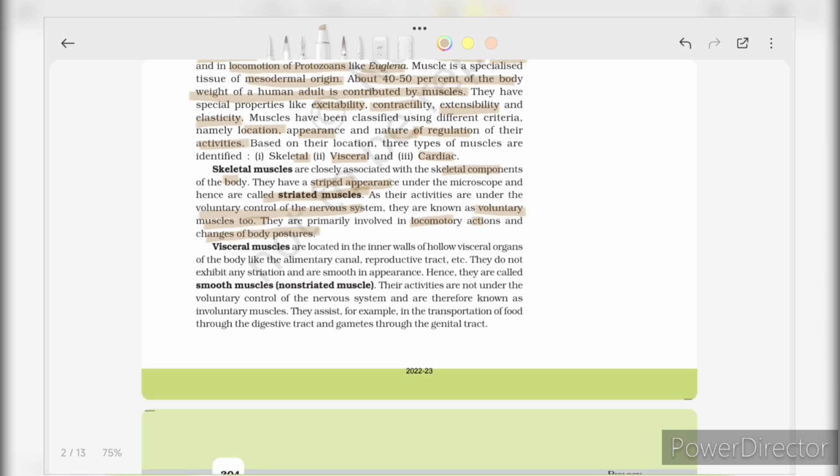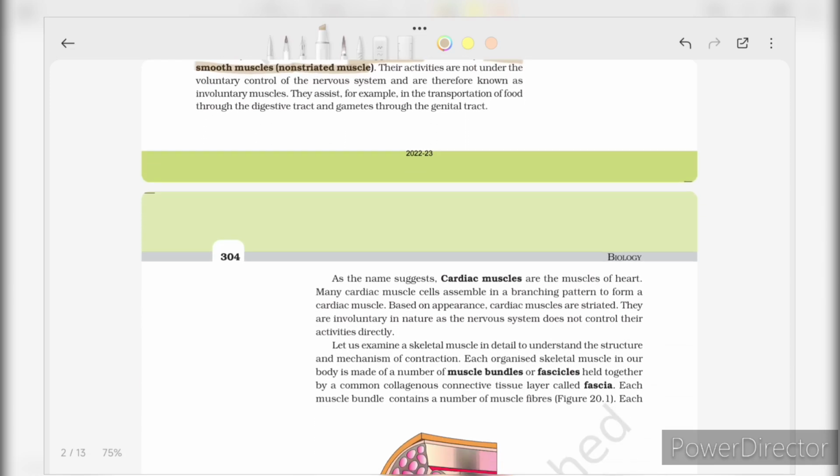Now, visceral muscle. Visceral muscles are located in the inner wall of hollow visceral organs of the body, like the alimentary canal, reproductive tract, etc. They do not exhibit any striations and are smooth in appearance. Hence, they are called smooth muscles or non-striated muscles. Their activities are not under the voluntary control of the nervous system and are therefore known as involuntary muscles. They assist, for example, in the transportation of food through the digestive tract and gametes through the genital tract.